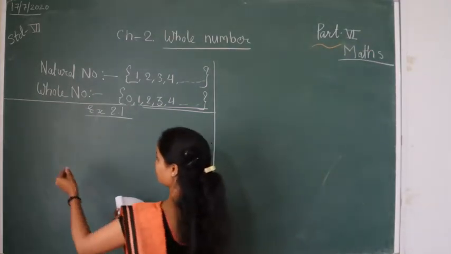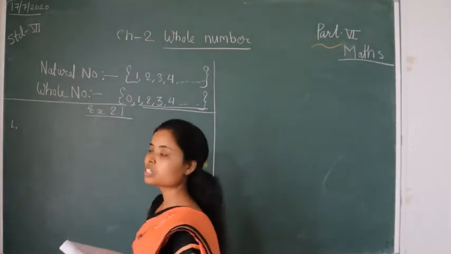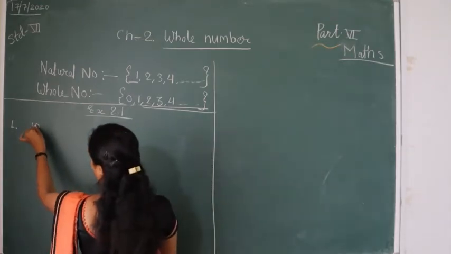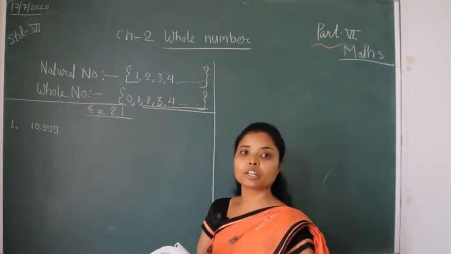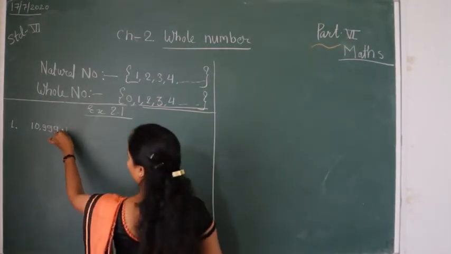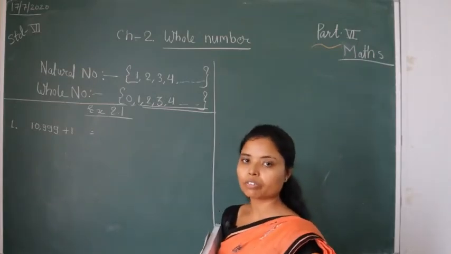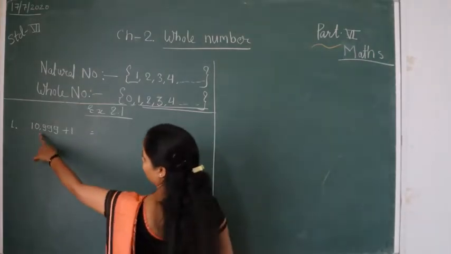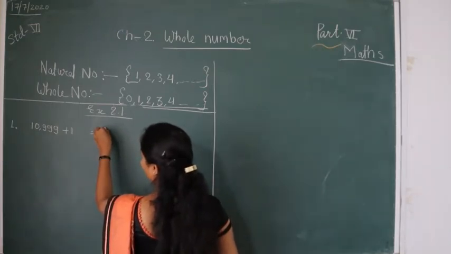So find the next 3 natural numbers after 10,999. To find the after number, we will add 1. Every time we want to find the after number, we will add 1.